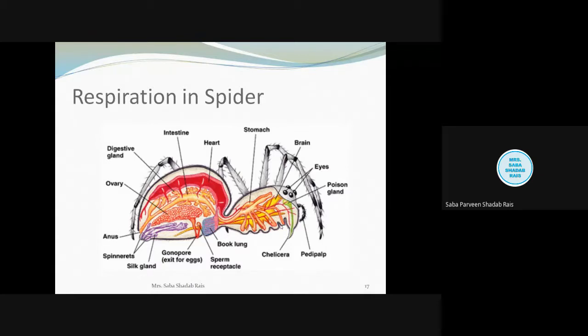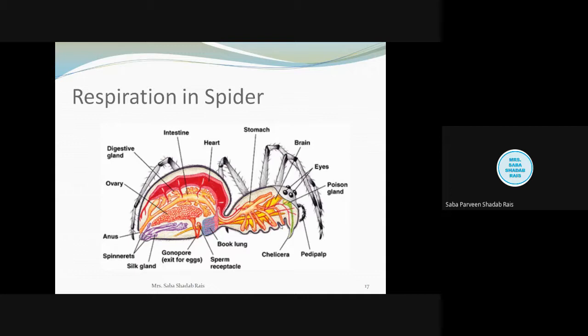Now see, children, in this series of the comparative study of the respiratory organs, we are going to focus on the special respiratory organ; the normal ones which all organisms bear will not be discussed here, because there are many organisms and we are going to focus on the special mechanism. In invertebrates, I had discussed the respiratory system of the sepia, but it is not part of your syllabus, though I have added it to this playlist.